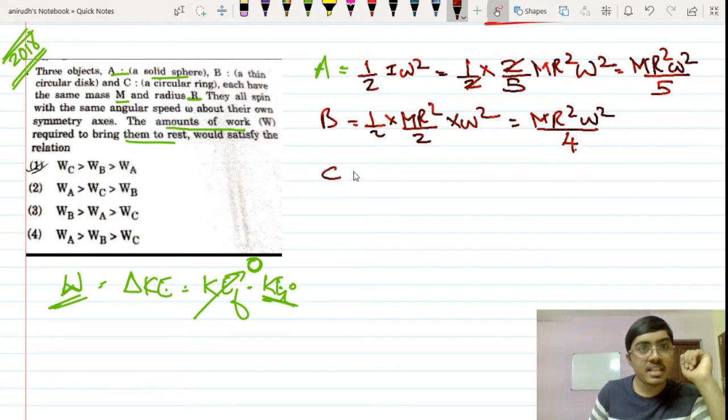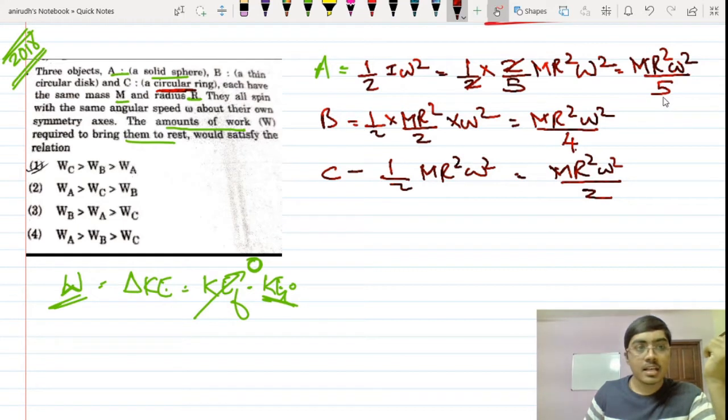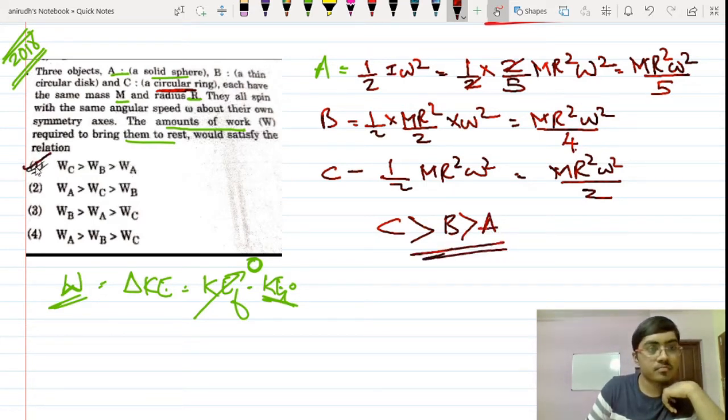And the last one, C, is this one, isn't it? This is actually a circular ring. So that is half mr square omega square, that is mr square omega square by 2. Now tell me which is biggest here. So obviously this is more, this is maximum. So C is greater than, the next one is B, isn't it? B is more than A. Okay. Answer for this question is option number 1.